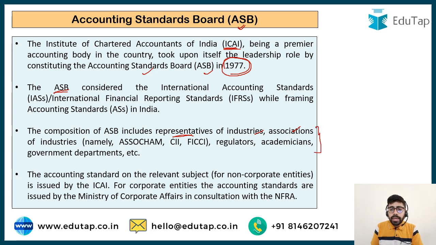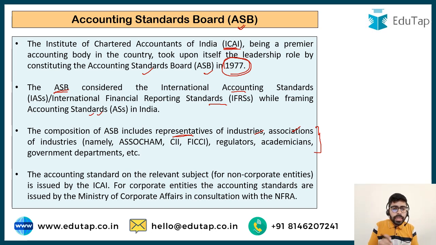Now how were the accounting standards formulated by this board? This is very much similar to how we make movies in India. We copy the content from abroad, we copy the content from Hollywood and make a movie in India. So this is what we did in the case of accounting standards as well. We picked out the international accounting standards, international financial reporting standards, and considered them while framing the accounting standards in India. So in India, the situation was a bit different.